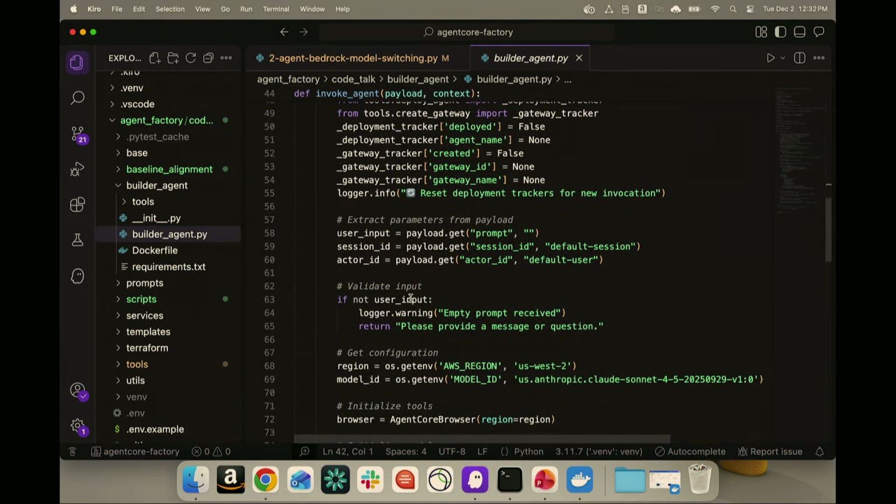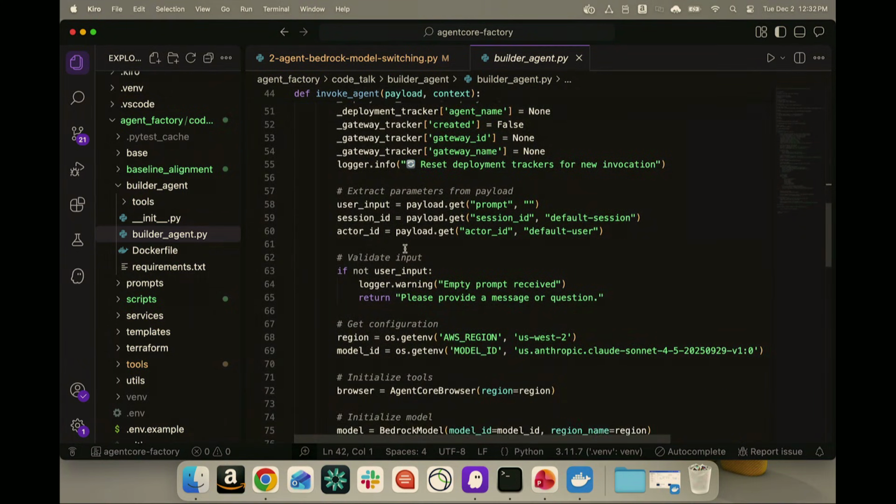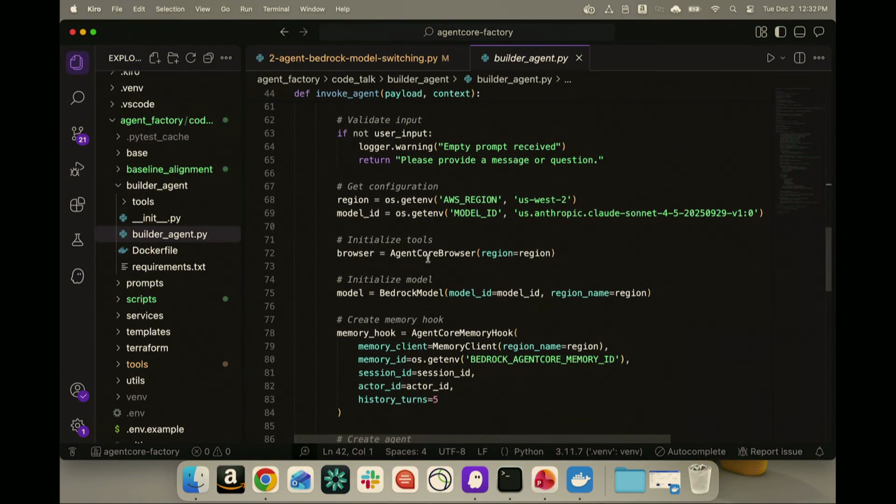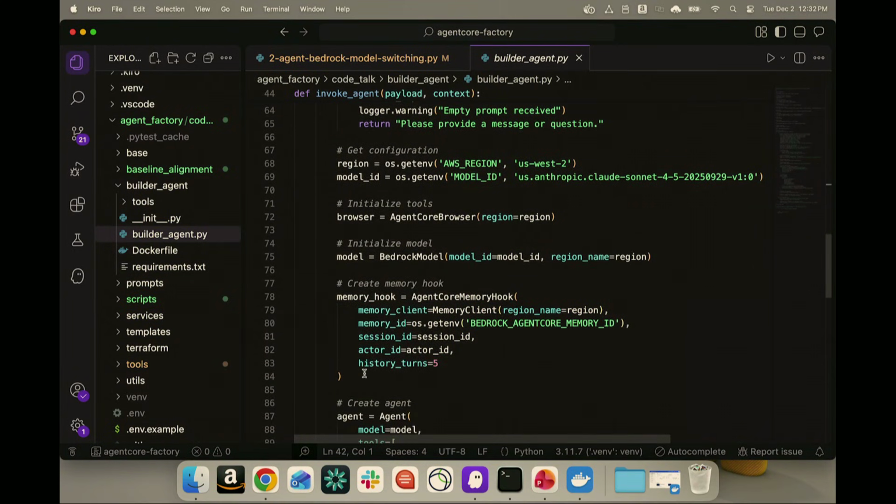Scrolling down here a little bit, going through all of this various payload handling, we'll get to the real logic and meat of this function. We've got our model initialized. We have our memory. So our builder agent is going to have just a small snippet of code here starting on line 78 for our memory hook. And this is going to give it access to short-term memory with a history of 5. So it's going to have those 5 previous messages automatically loaded in when you chat with the builder agent.